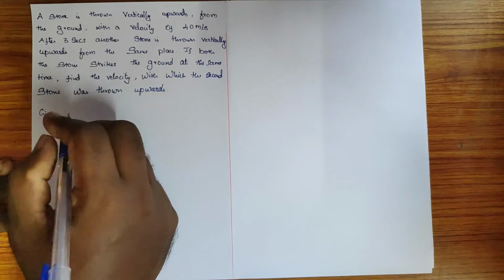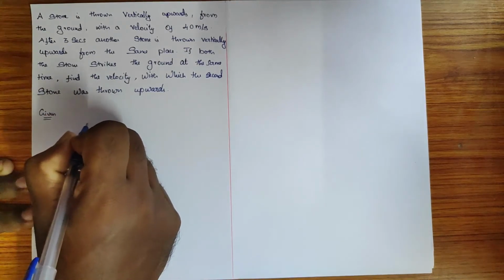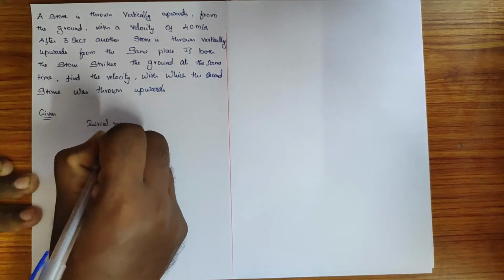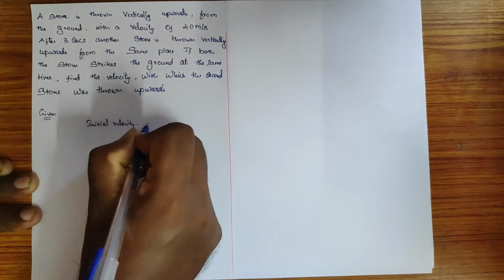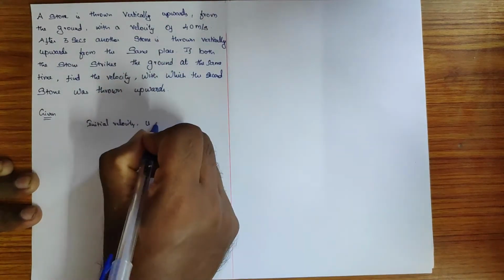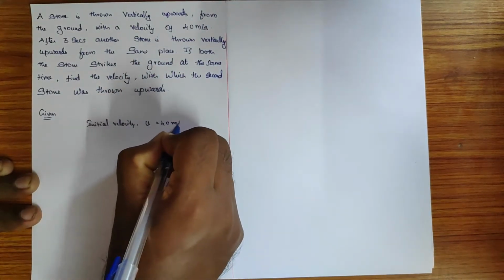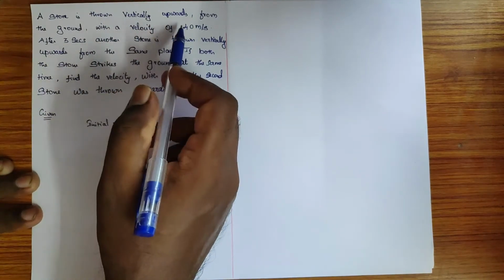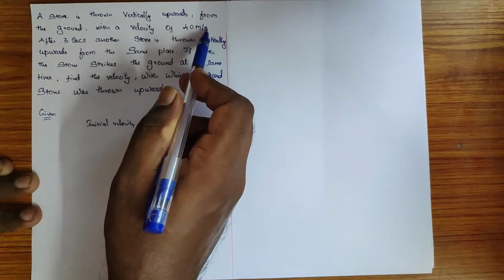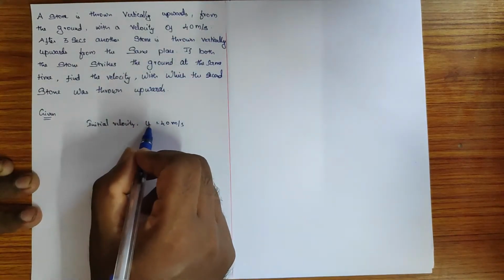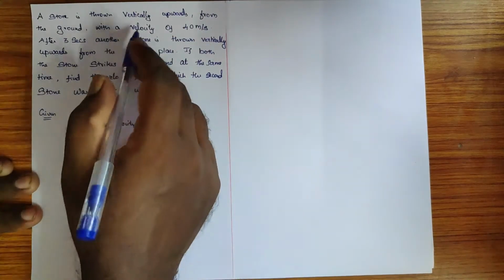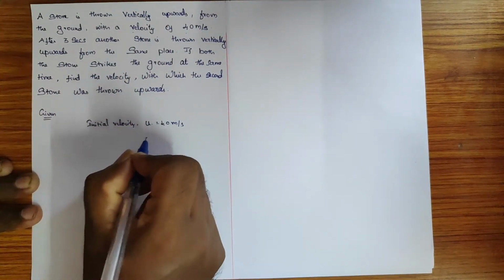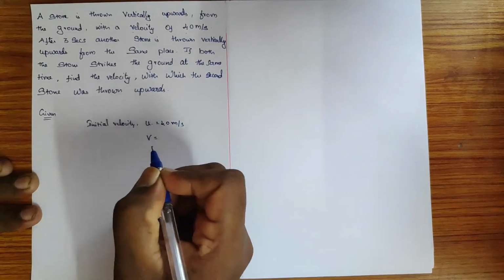The initial velocity is given, u, 40 meters per second. So when you are throwing a stone from the ground, it is with a velocity of 40 meters per second. So I have taken it as the initial velocity. From the ground it is thrown, right? And what would be the final velocity?